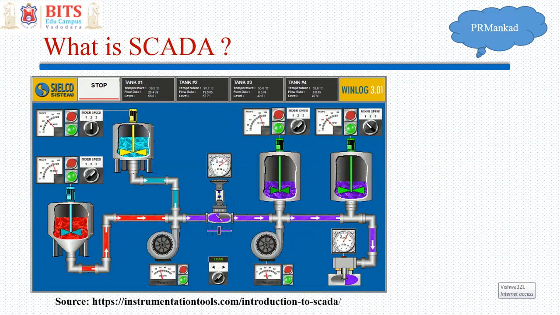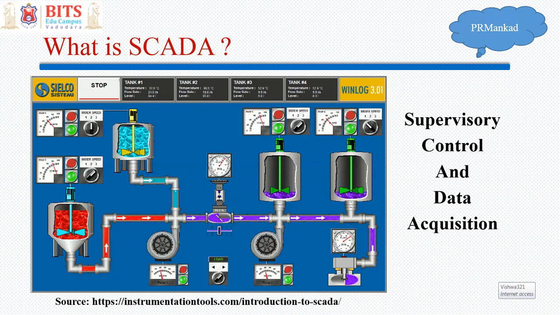So the whole plant is on a screen. You have a mimic display on which animated numbers and figures are there, which give you real-time information, and from that you can take action also. So the name suggests it is nothing but supervisory control and data acquisition. Supervisory: an operator is sitting, who can see what is happening. He can supervise and he can control also. He can switch it on and off. He can change the parameters, set points, and of course data acquisition is there.